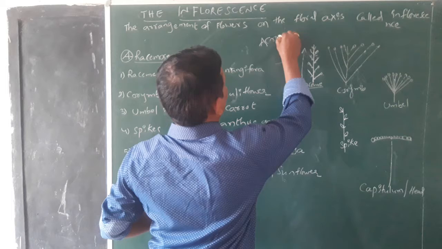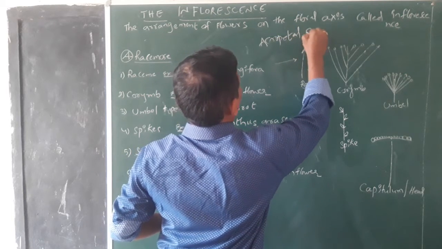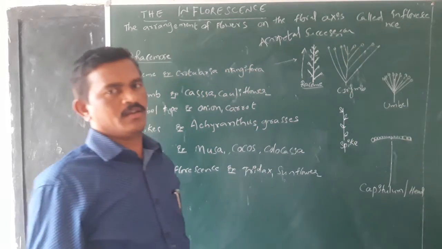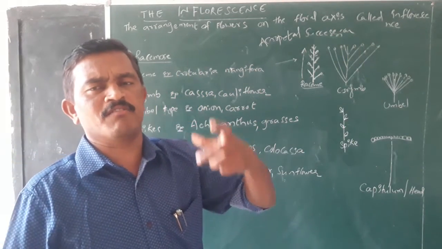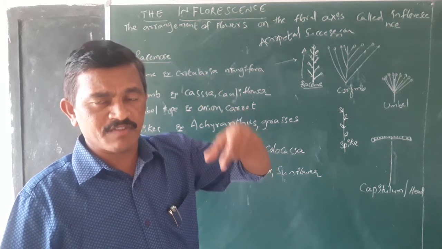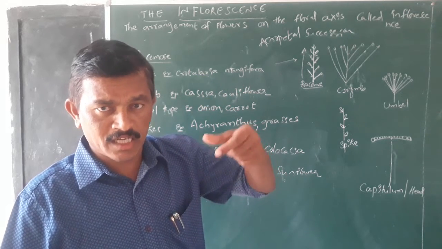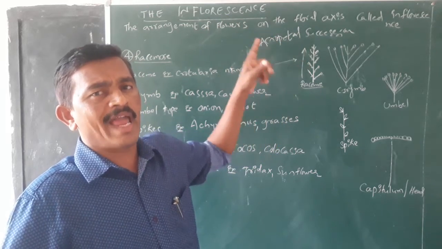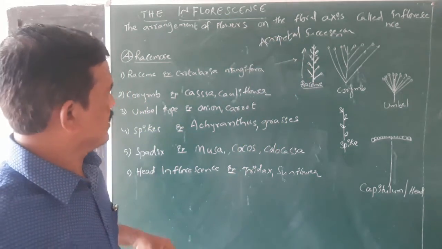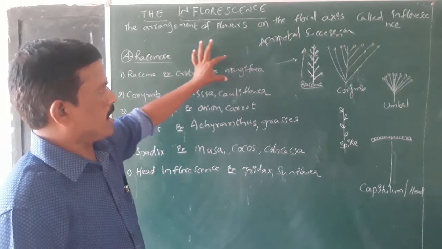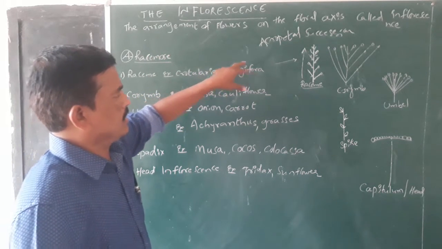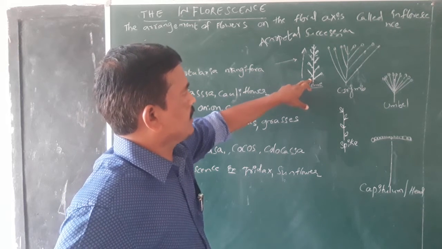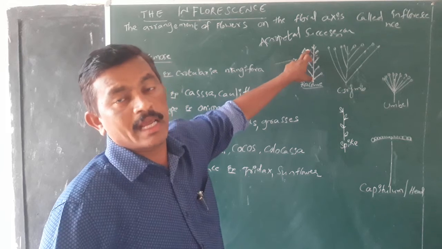Acropetal, A-C-R-O-P-E-T-A-L, acropetal succession, S-U-C-C-E-S-S-I-O-N. Acropetal succession means flower formation starts from the base of the floral axis and continues till the end of the floral axis. Here, in the case of Crotalaria and Mangifera, or the mango tree, the flower formation takes place from the base of the floral axis and continues until its tip or apical region.